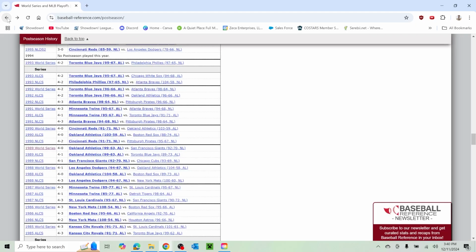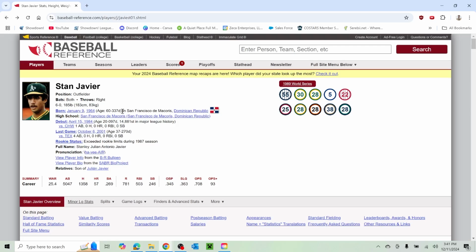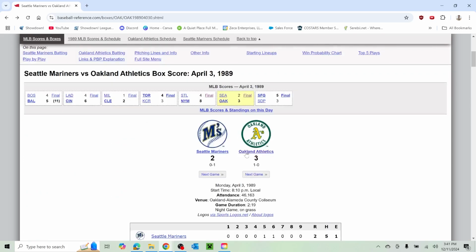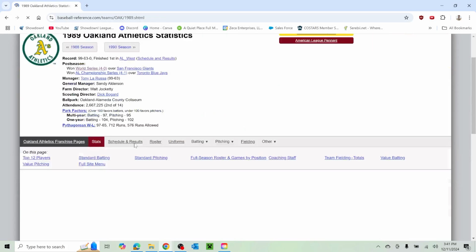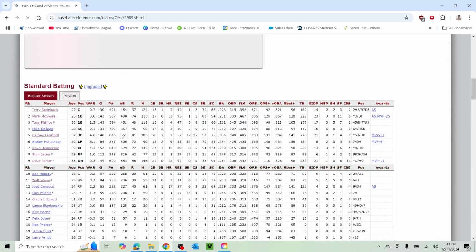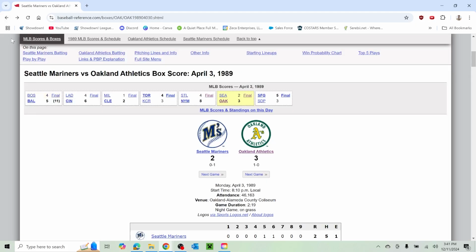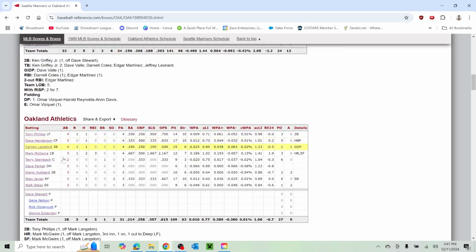And then I guess is Rickey Henderson. He was on this team, but he didn't play in this game. Was he hurt, maybe? Because he was on this roster. Yeah, Rickey Henderson was there. Oh, yeah, he must have been hurt. Only 85 games this year. So he was the primary left fielder. So who was the one to replace him then? I guess that would have been kind of a platoon with Tony Phillips and Stan Javier.